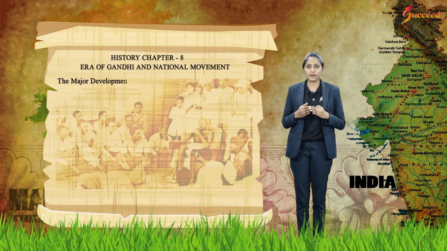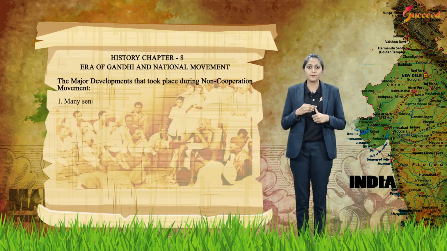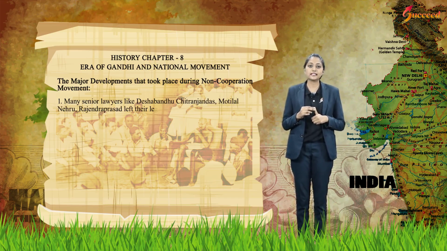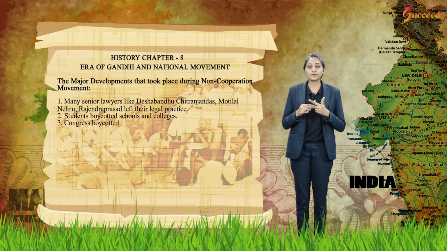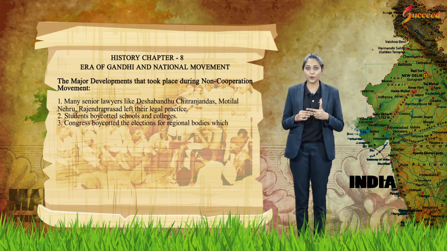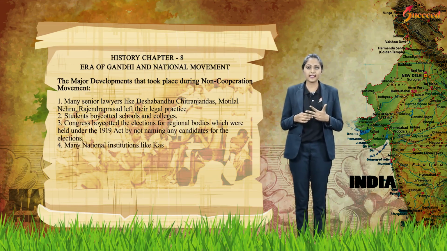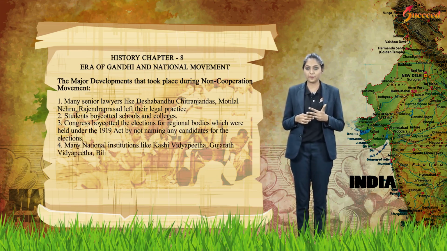The major developments that took place during the non-cooperation movement. First, many senior lawyers like Deshbandhu Chittaranjan Das, Motilal Nehru and Rajendra Prasad left their legal practice. Students boycotted schools and colleges. Congress boycotted the elections for regional bodies which were held under the 1919 Act by not naming any candidates for the election. Many national institutions like Kashi Vidyapeth, Gujarat Vidyapeth and Bihar Vidyapeth were established.